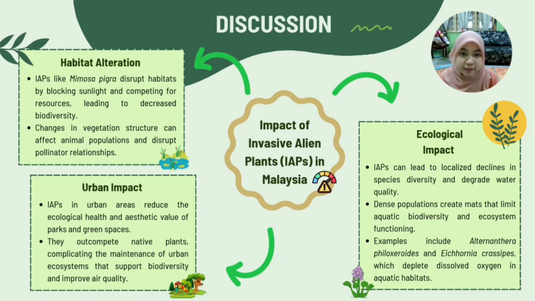So the discussion is about the impact of invasive alien plants in Malaysia. There are 5 impacts of invasive alien species in Malaysia. So the first one is habitat alteration. Invasive alien plants like Mimosa pigra disrupt the habitats by blocking the sunlight and competing for the resources, leading to decreased biodiversity. Then, invasive alien plants also can change the vegetation structure that can give effects to the animal populations and also can disrupt the pollinator relationship.